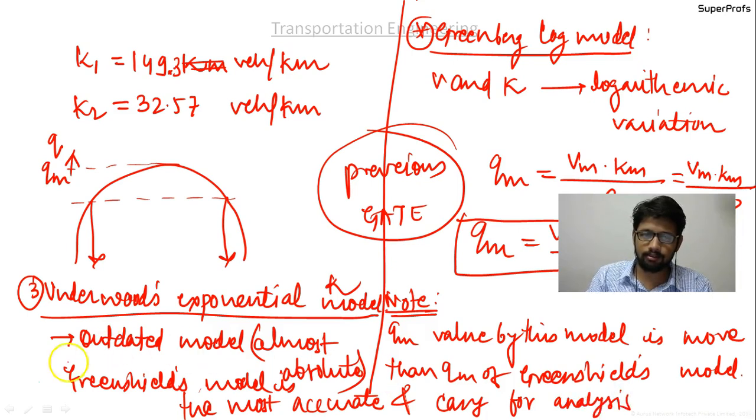Okay guys, so what I'll suggest is to focus on Greenshield's model, that is the traffic stream model, and that is the only important traffic stream model. So in this way we have completed the traffic stream models, guys, and after this, in the next lecture we will be moving on to rotary islands.